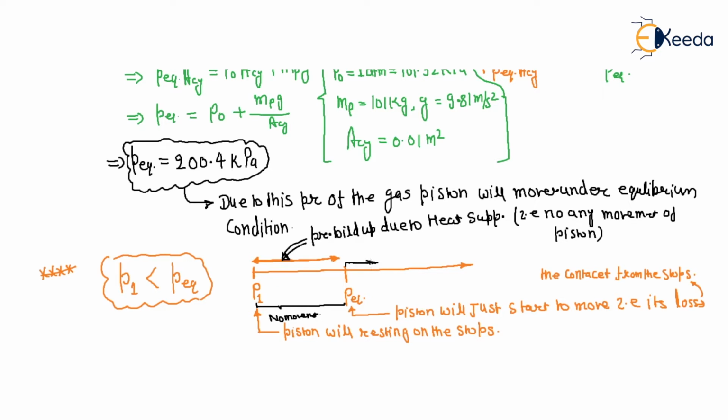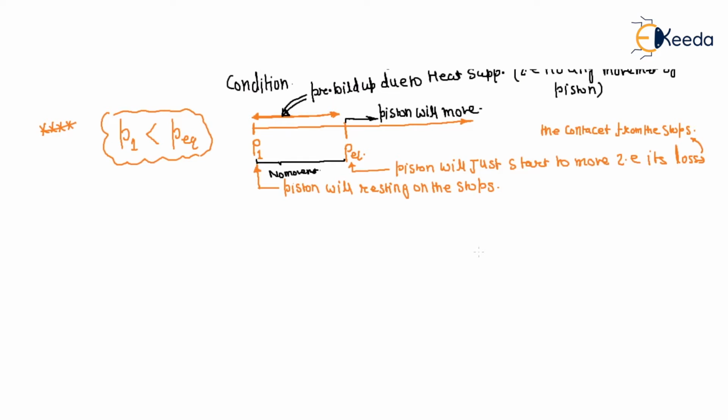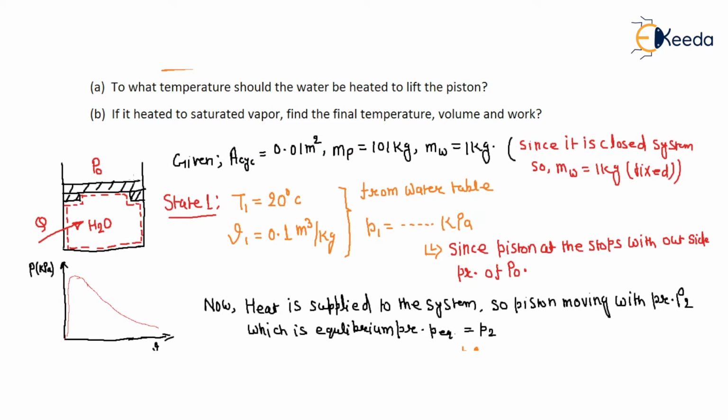Above that, this is the equilibrium pressure throughout. The piston will move, right? So what is P equilibrium?